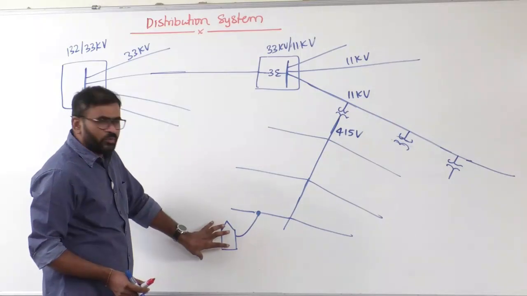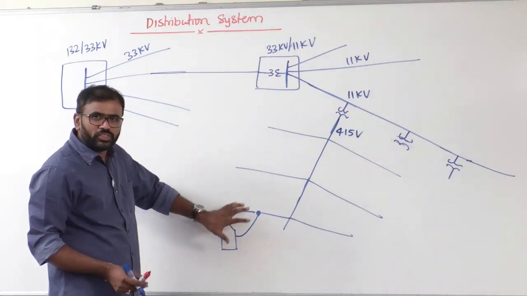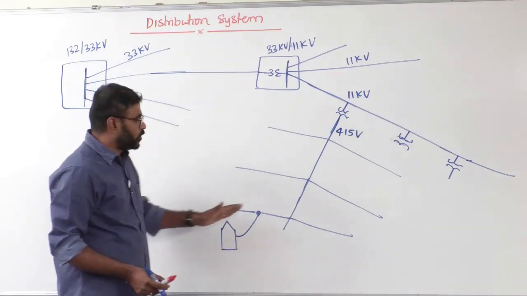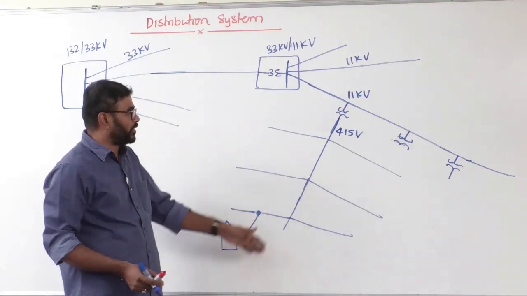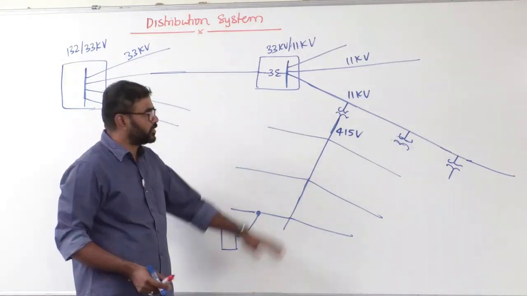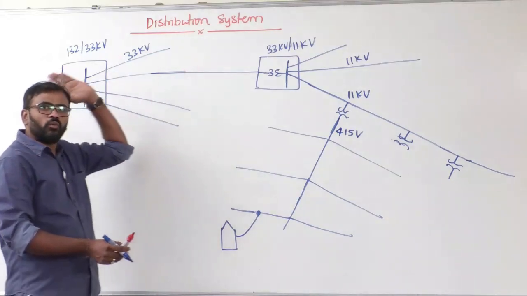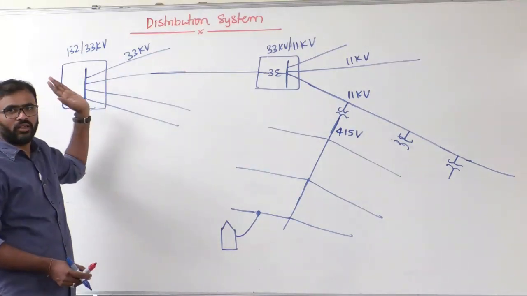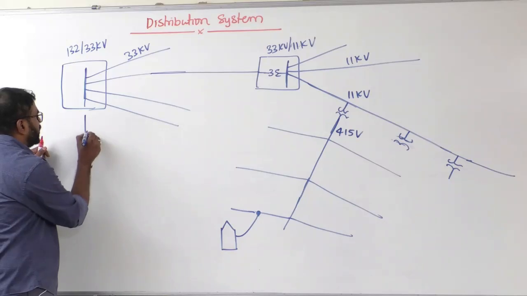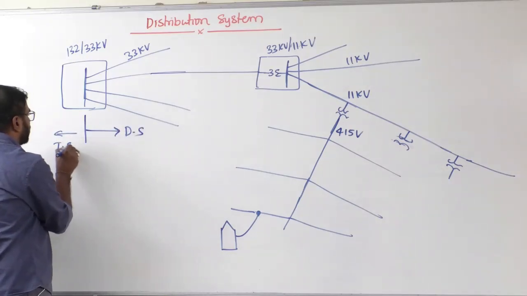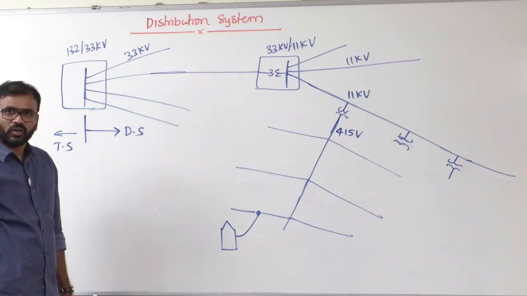If you start from your house, it is 230 volts, connected between line and neutral, and before that the 3-phase 4-wire supply, which is basically at 415 volts, and if you go further, 11 kV, then 33 kV, then 132 kV, something like that. But as I told you already, this comes under our distribution system, and before this comes the transmission system. Clear?